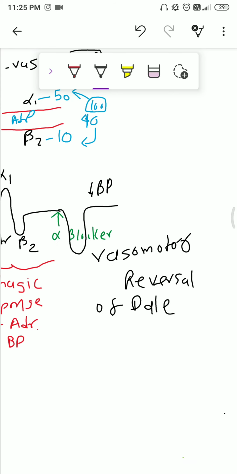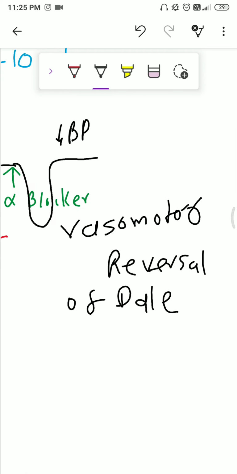On giving alpha blocker and adrenaline together, there is severe fall in the blood pressure, so it is called vasomotor reversal of Dale. Why vasomotor? Because vasomotor means increase in the BP, but it is reversed because there is a decrease in the BP. So vasomotor reversal, and the discoverer is Dale.